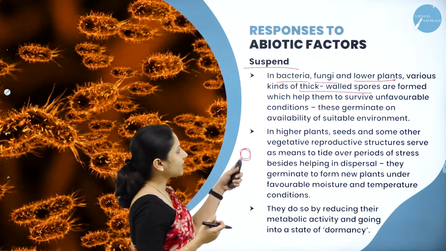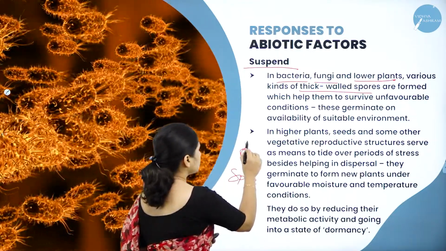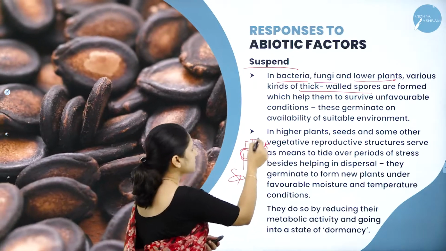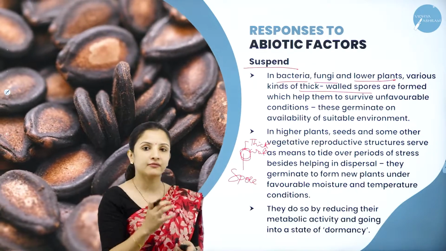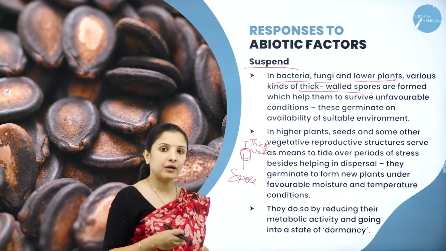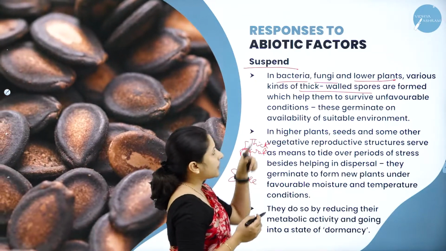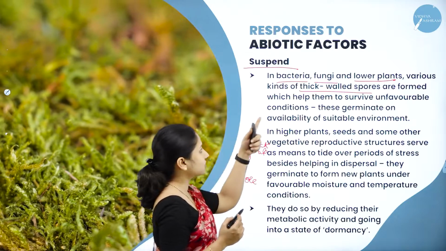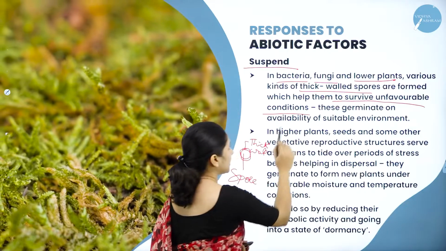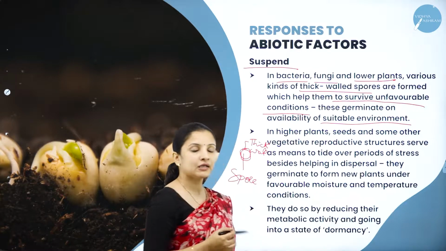If the spores have thick walls, then if this is a spore, there is this thick wall around it. This thick wall will help the spore to survive the extreme environmental condition. And whenever the favorable conditions are back, they will start to enter into the next phase of their life cycle. So in bacteria, fungi and lower plants, various kinds of thick-walled spores are formed which help them to survive unfavorable conditions. And whenever a favorable condition is brought back, they will germinate.